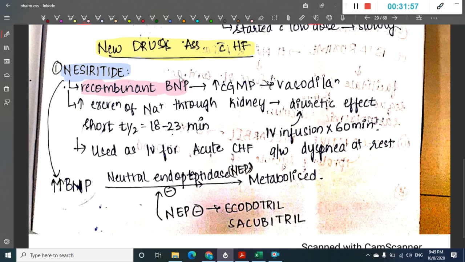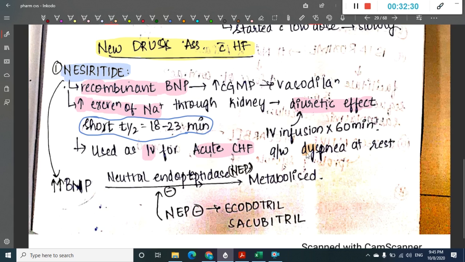Because it is brain natriuretic peptide, it also increases the excretion of sodium through the kidney, and as a result it has a diuretic effect. It has a short half-life of 18 to 23 minutes. So it can be given IV, and it is most commonly used in acute congestive heart failure.